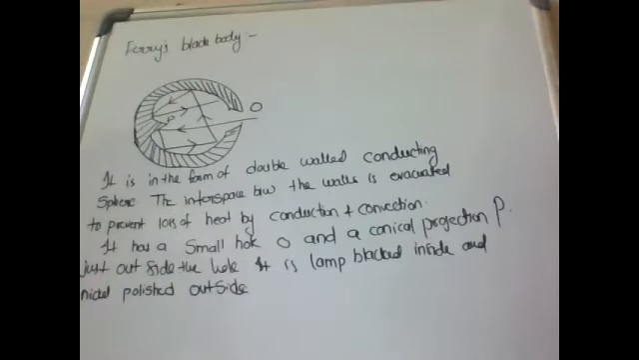So it is in the form of a double-walled conducting sphere. The interspace between the walls is evacuated to prevent loss of heat by conduction and convection. It has a small hole O and a conical projection P just outside the hole. It is lamp blacked inside and nickel polished outside.